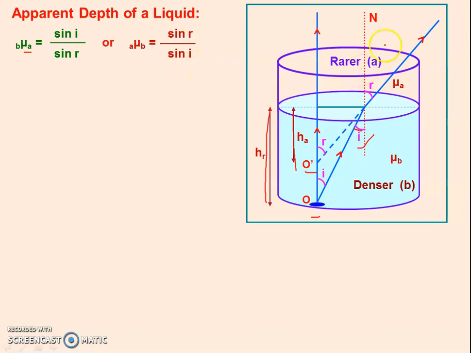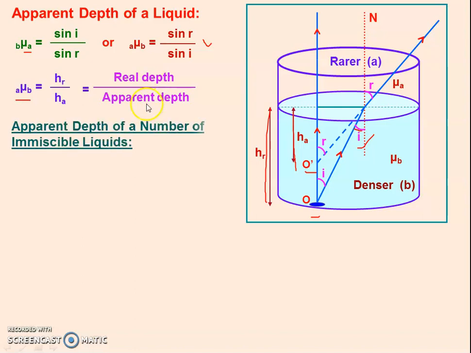If we observe that this ray is going from denser to rarer to denser medium, then the formula will become this one as per the principle of reversibility. So the refractive index of B with respect to A can be calculated as real depth by apparent depth, right? So for a number of immiscible liquids, the formula will come out like this.